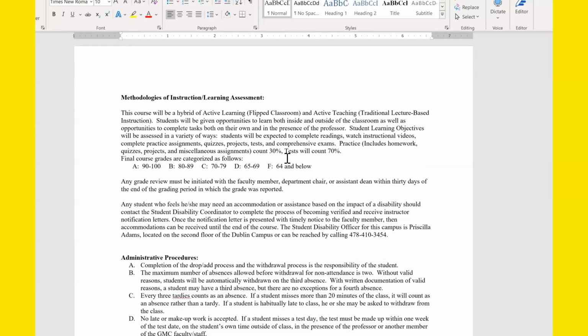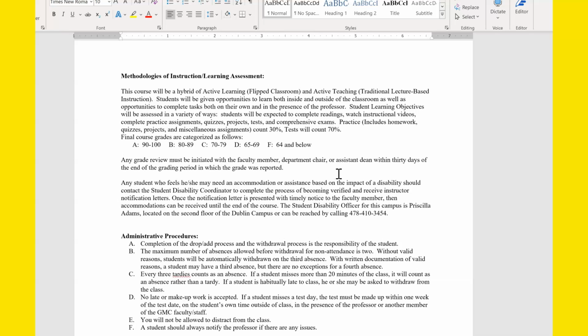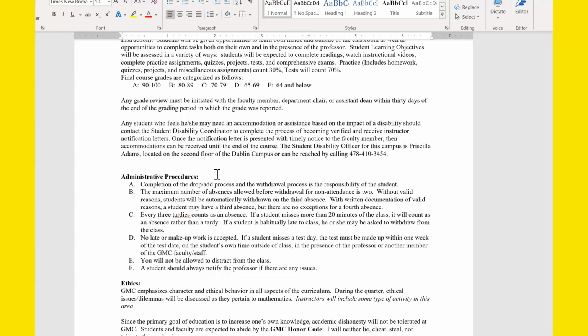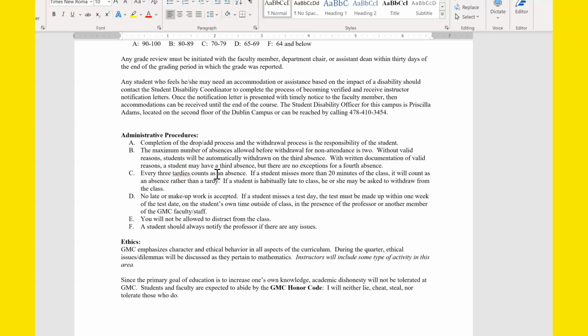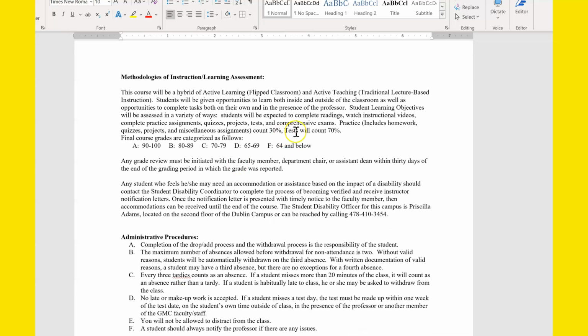Let's keep on going. Some of this stuff is more relevant to in-seat classes. All right. Administrative procedures. Let's go down to that. No, I probably better read this other stuff too. Okay.